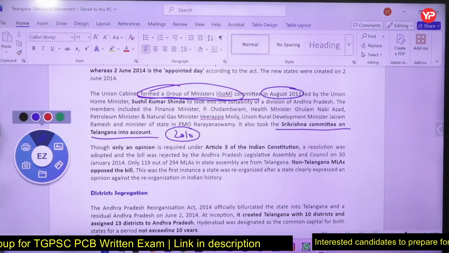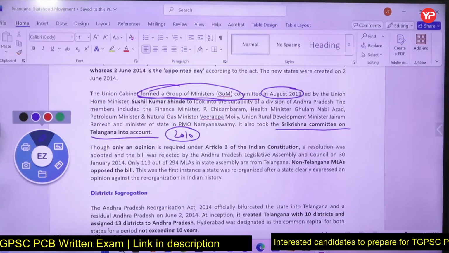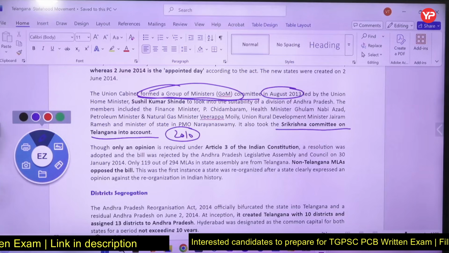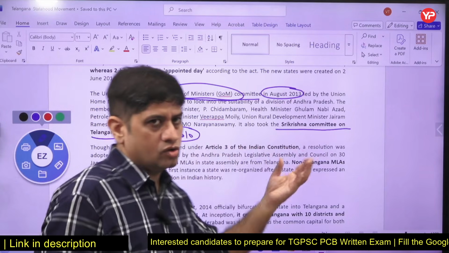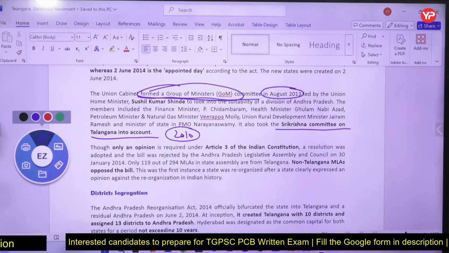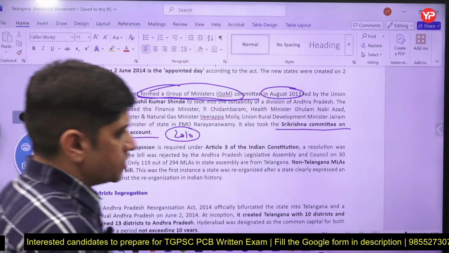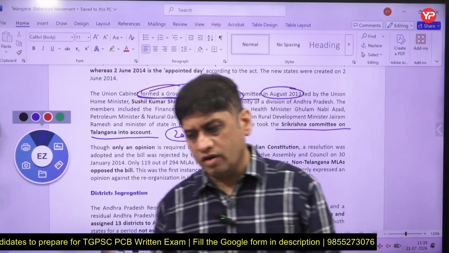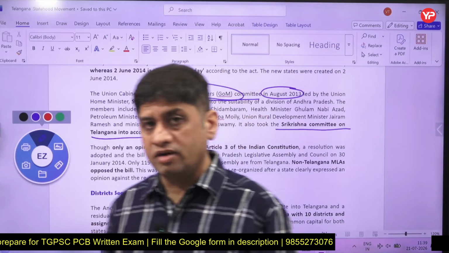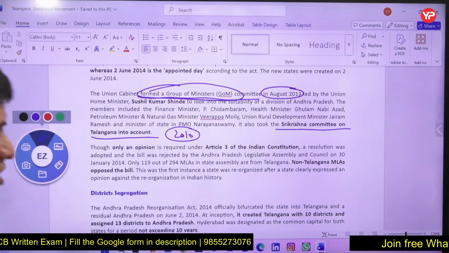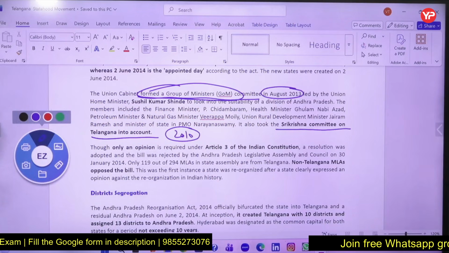These were the 2 very, very important committees which were created to decide about the creation of the new state, that is Telangana. People were demanding the creation of Telangana. Telangana was that part of Andhra Pradesh which was part of the Nizam's territory, the Nizam's princely state. So the Nizam of Hyderabad was in charge of that.